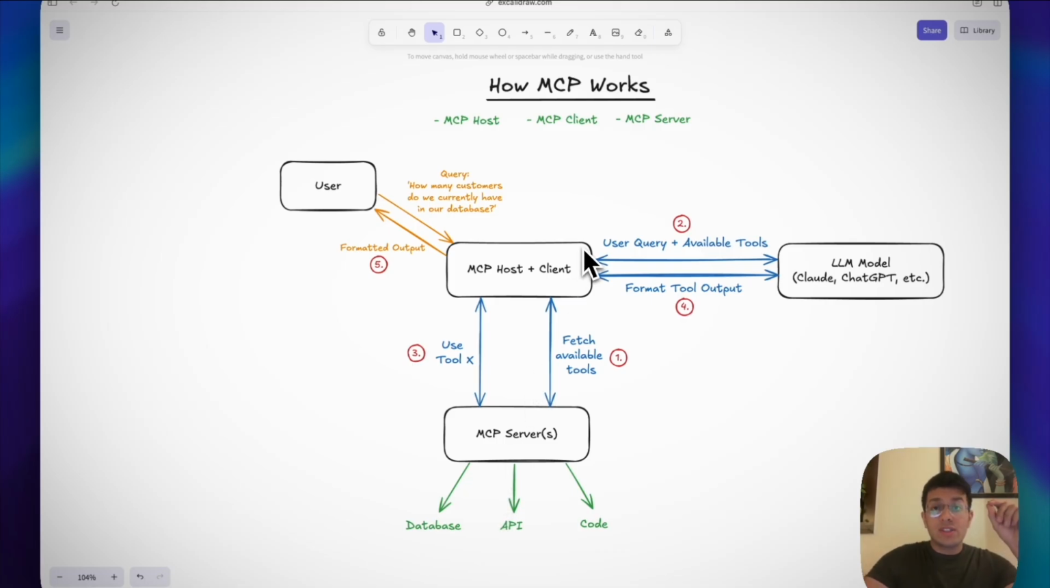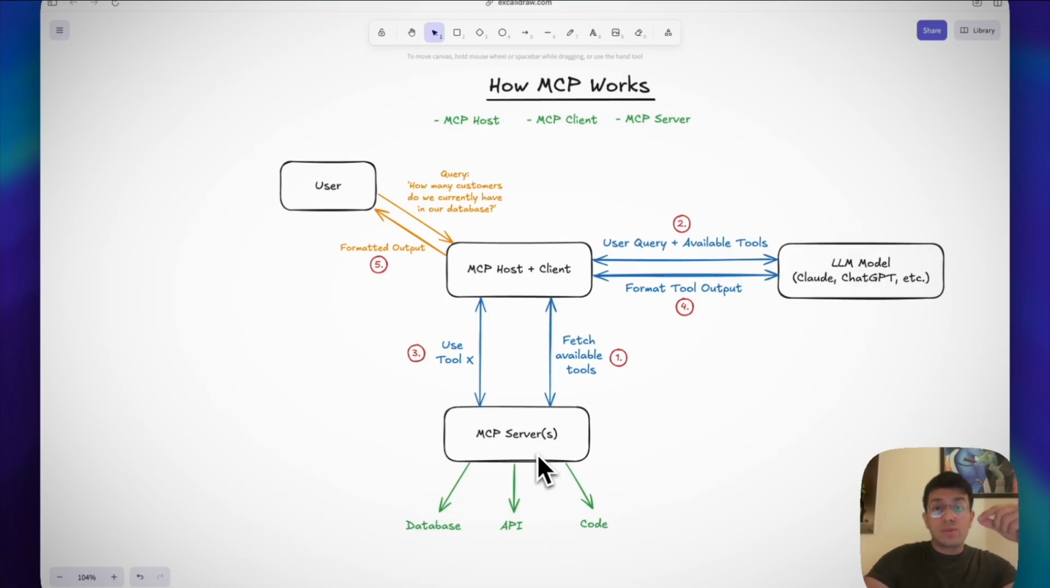The host then sends the user's original question along with the list of available tools to the AI model that it has access to. This can be any LLM model, so like Claude, ChatGPT, Gemini, anything. The LLM analyzes everything and responds with instructions on which tool to use and how. The MCP client then calls the correct MCP server, which runs the actual operation, whether that's fetching data from an API, querying the database, or executing some local code.